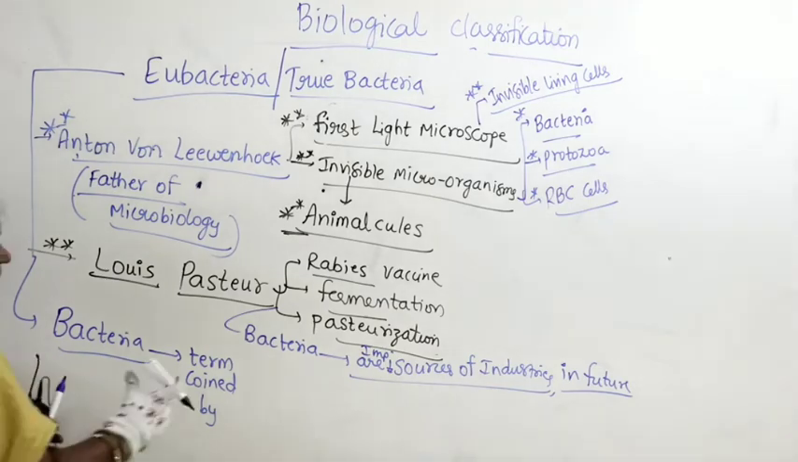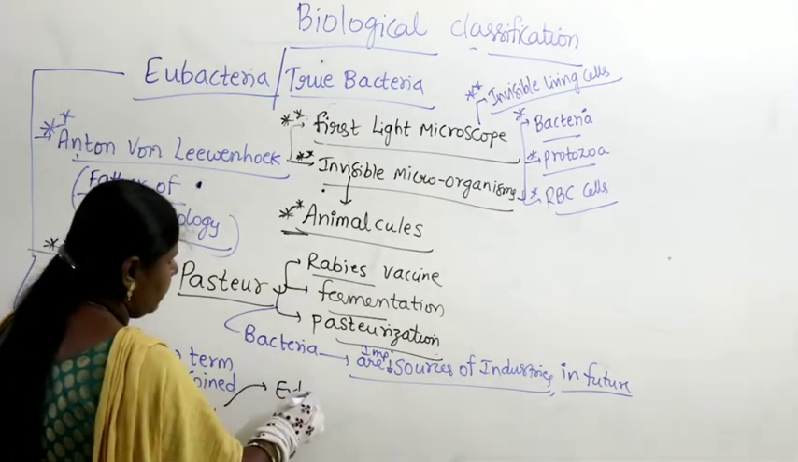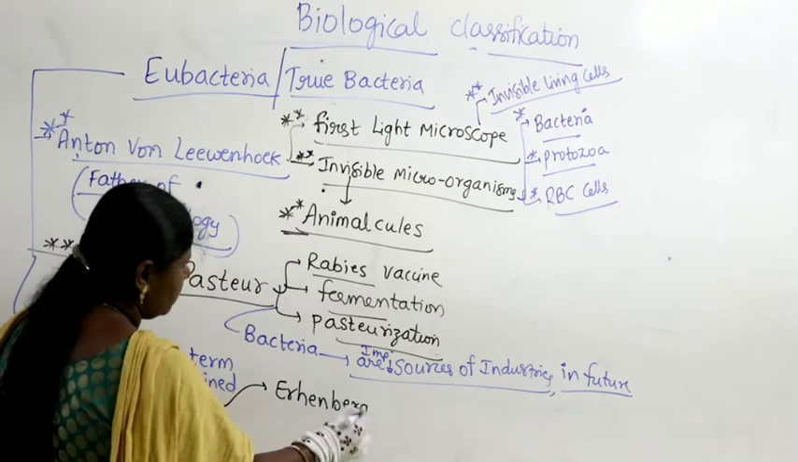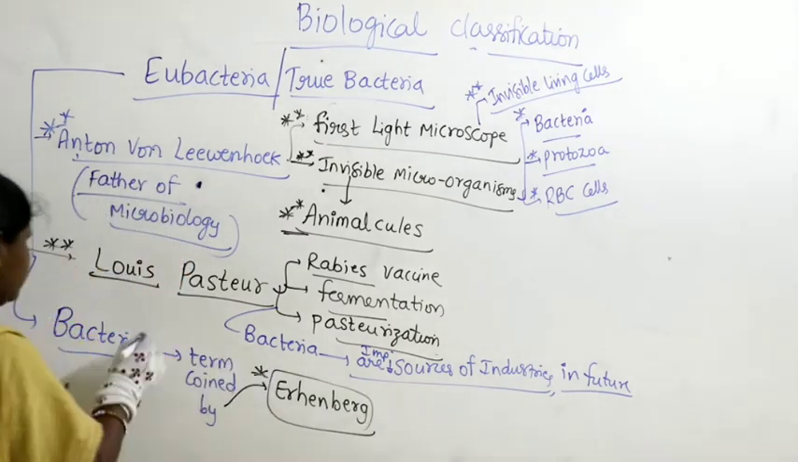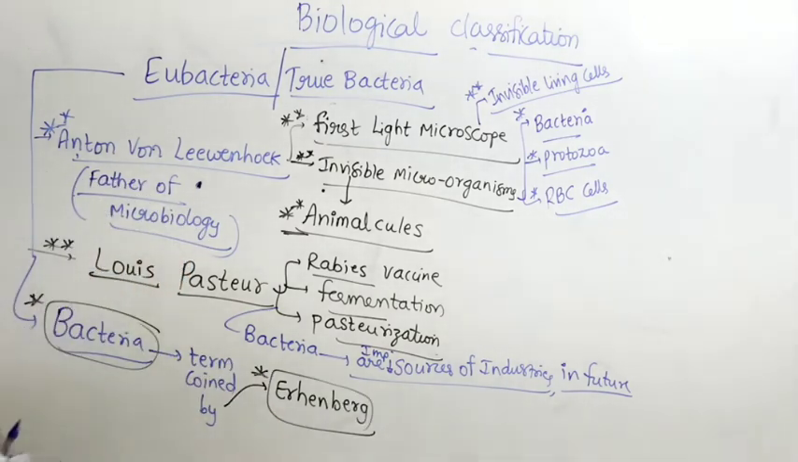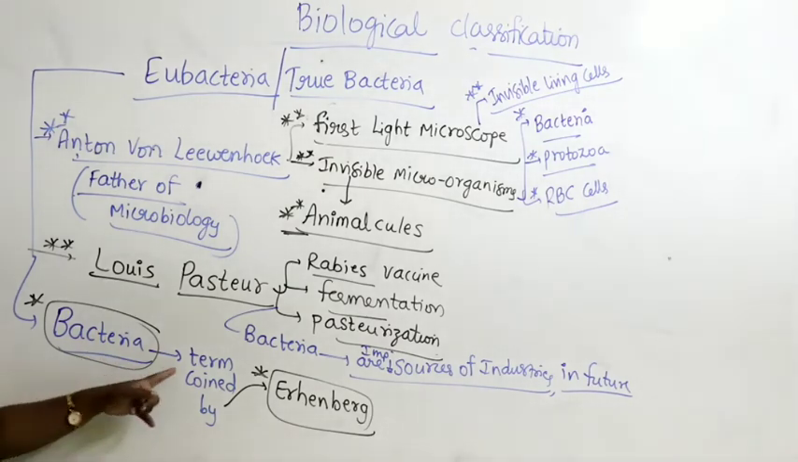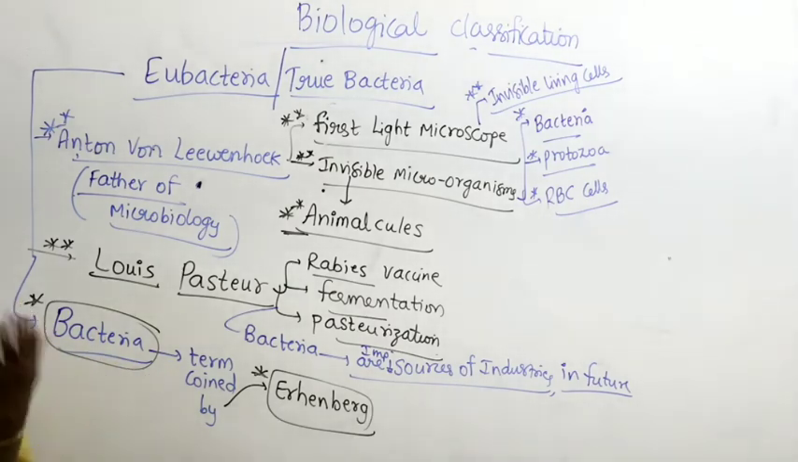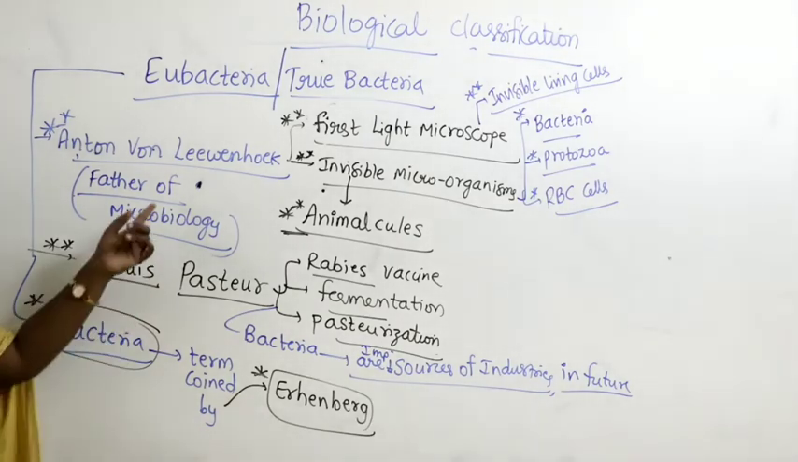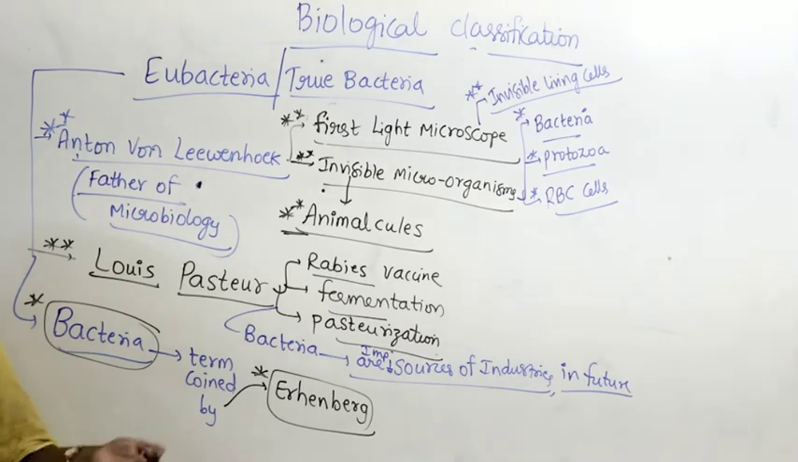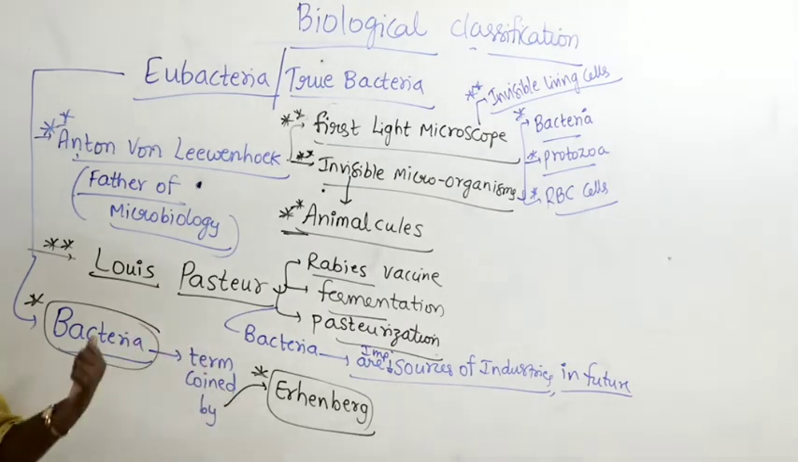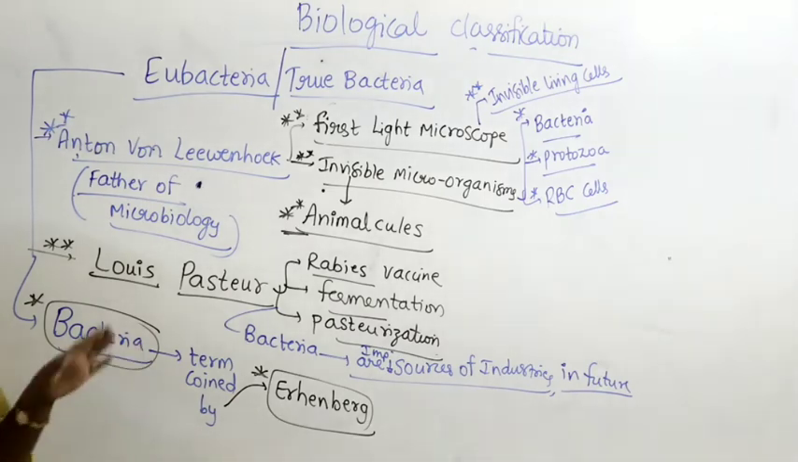the scientist Ehrenberg. Bacteria term was given by Ehrenberg. What you find most commonly everywhere is nothing but bacteria. When Anton van Leeuwenhoek held the light microscope and tried to see, what occurs everywhere is nothing but bacteria. But the name bacteria was introduced by the scientist Ehrenberg. The bacteria term was coined by Ehrenberg.